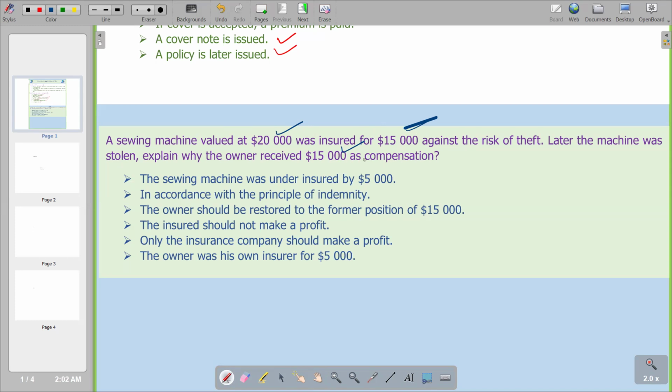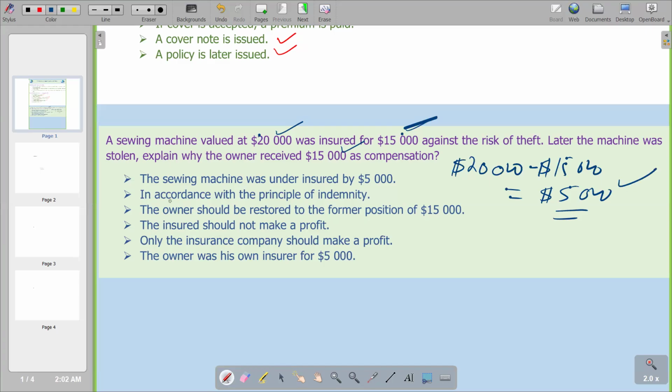The question is asking you to explain why the compensation is coming as $15,000. In that way, the machine is being pointed out as underinsured by $5,000. The machine was valued at $20,000. So if you say $20,000 and then you subtract $15,000, obviously the answer that you're going to get is $5,000. So it was underinsured by $5,000, which is correct.